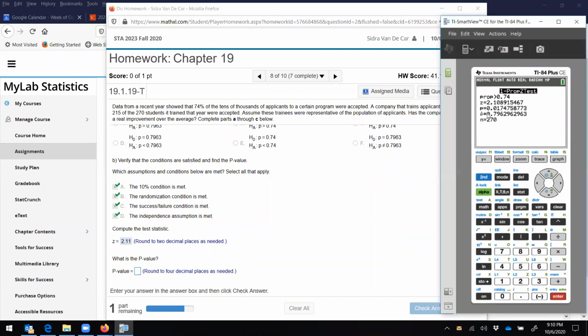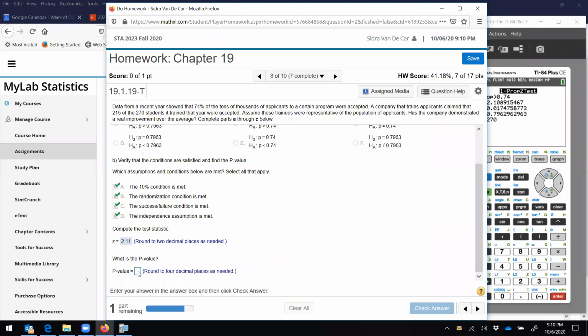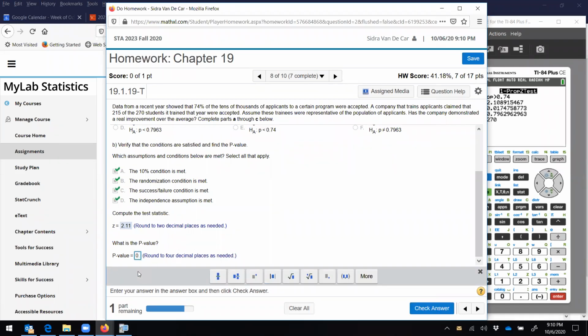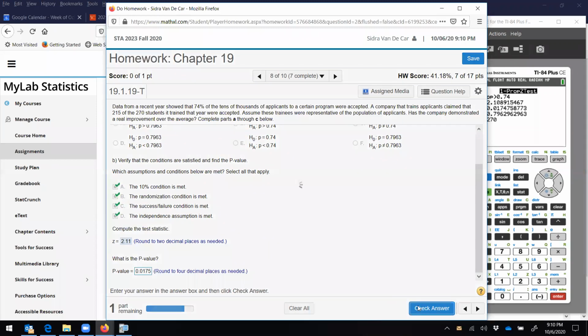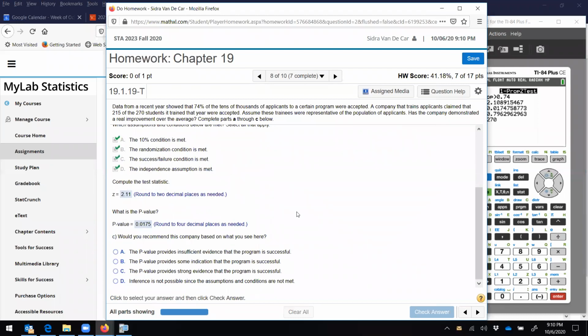P-value is 0.0174, 0.0175. Would you recommend this company based on what you see here? Yes, the p-value is small, so they are hitting more than 74%. So the p-value provides strong evidence that the program is successful because it's very low.